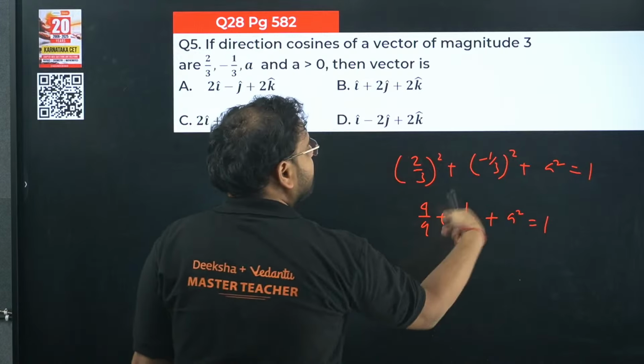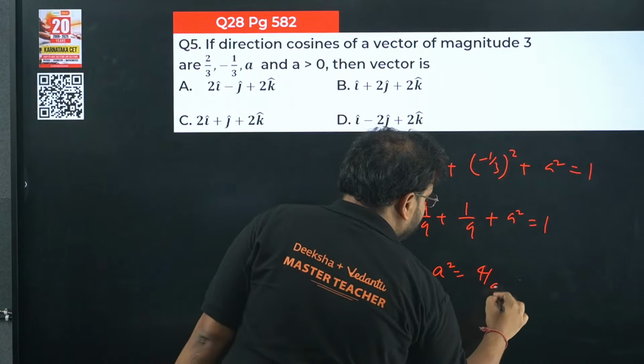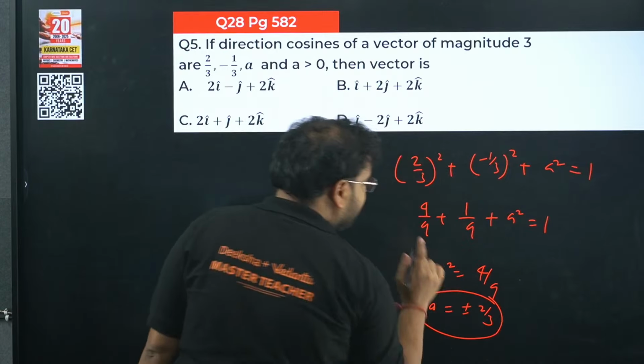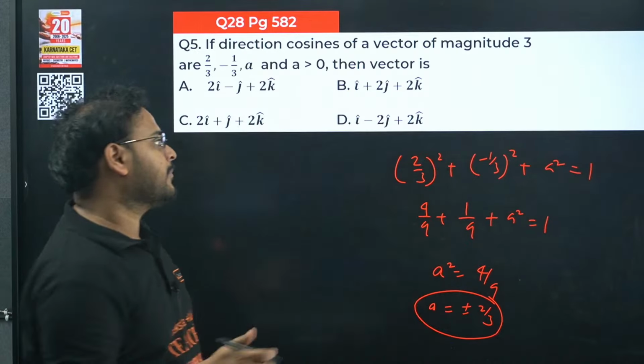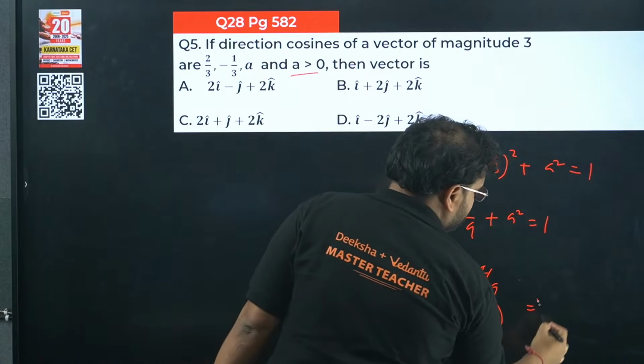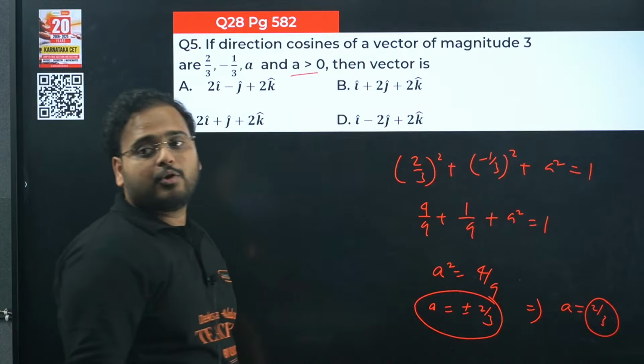Over there, if you take it, it will become again 4 by 9. So a will be plus minus 2 by 3. But they have given strictly that a should be positive. So this implies a has to be 2 by 3.